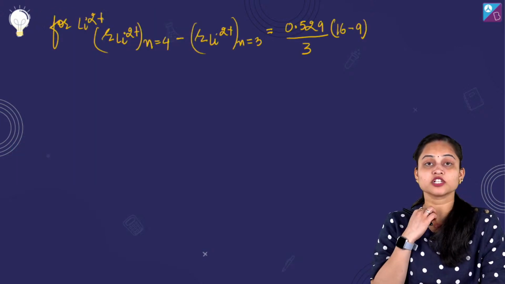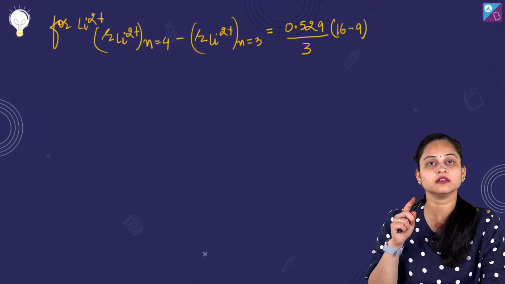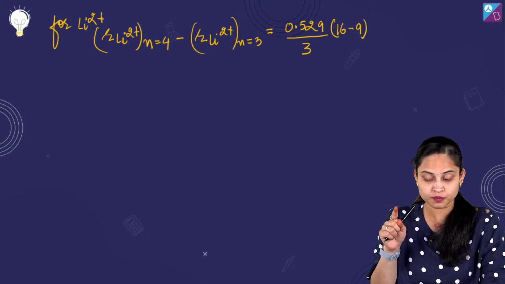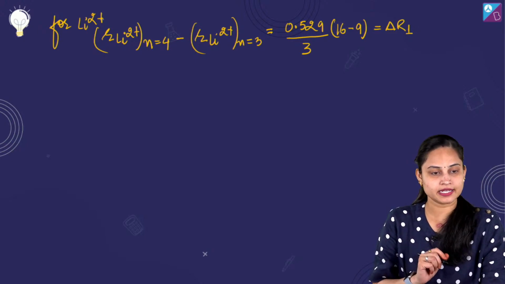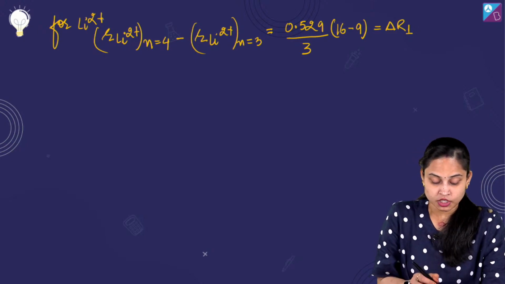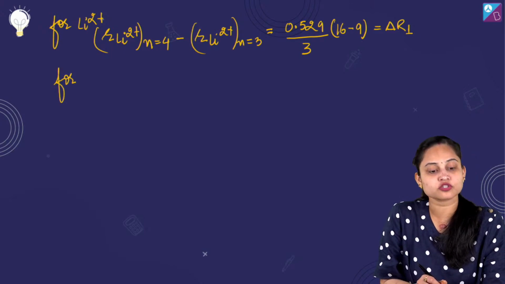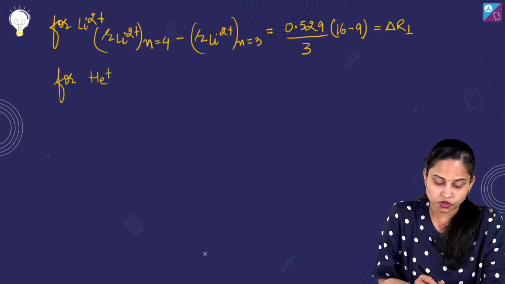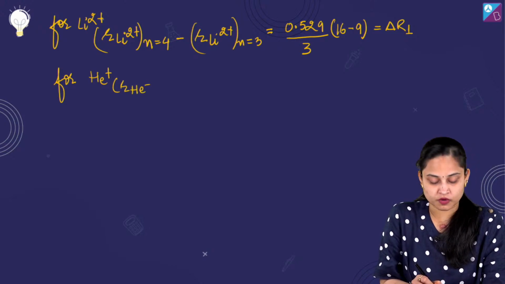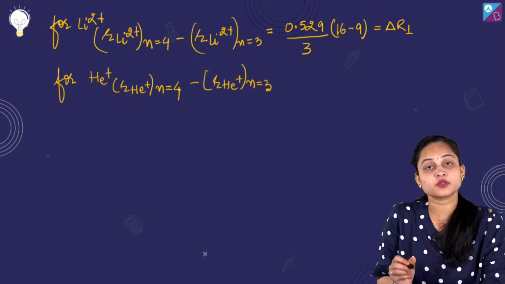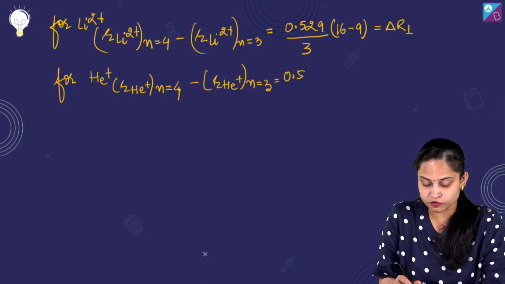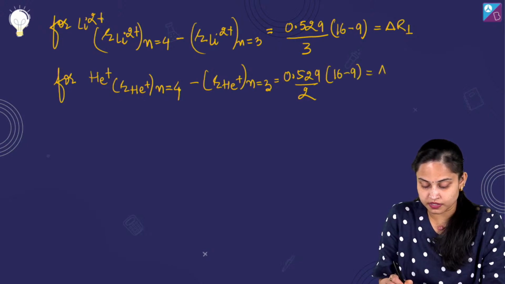So we are actually talking about the differences between the orbits third and fourth, which has been given to us as delta R1 for Li2+. Fine? Yes. Option number A is absolutely right. Talking about He+, it's R for He+ at n equals 4 minus R for He+ at n equals 3. So it is 0.529 by 2, and again it will be 16 minus 9, which is equal to delta R2.